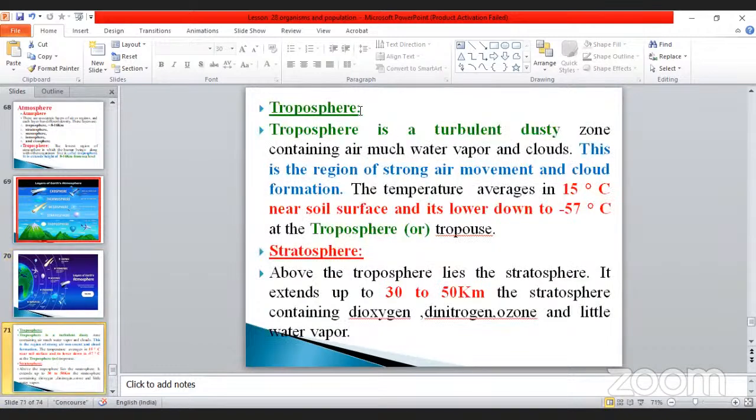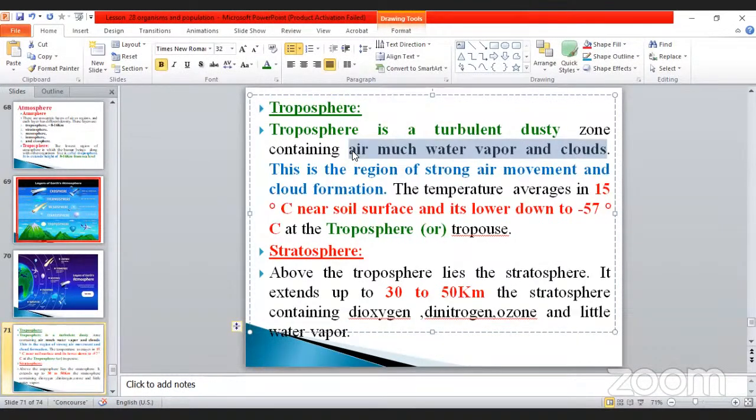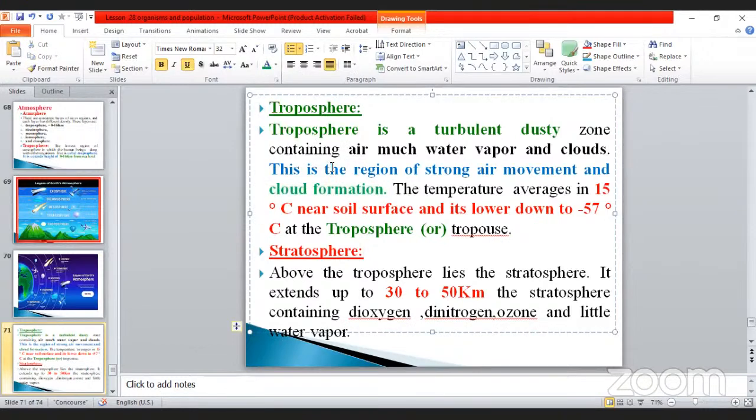The next one is the troposphere. The troposphere is the turbulent, dusty zone containing air, much water vapor, and cloud. Sometimes they may ask the question: cloud formation takes place in which area of the atmosphere? This is the main area, troposphere. This is the region of strong air movement and cloud formation. That's why I told you, cloud formation. Like that, they may ask the question. Don't forget, my dear. Tropo cloud, TC, troposphere cloud formation.